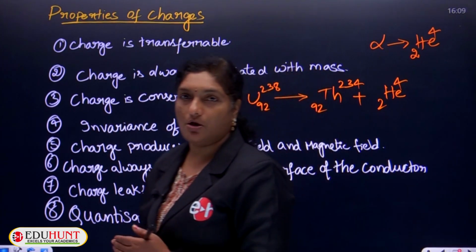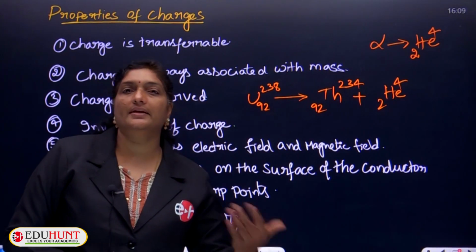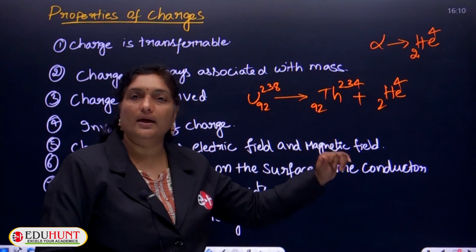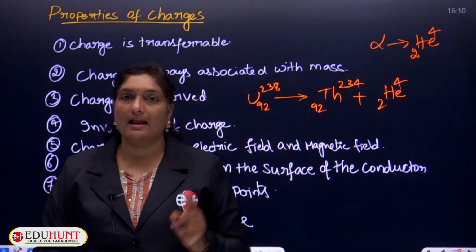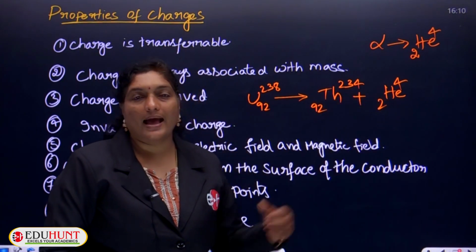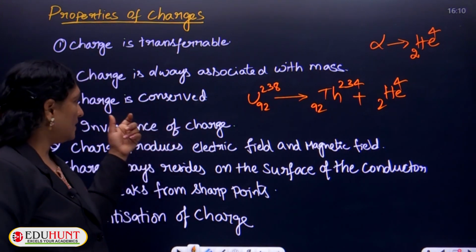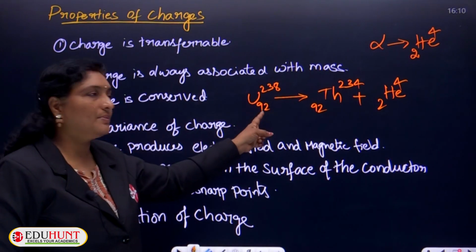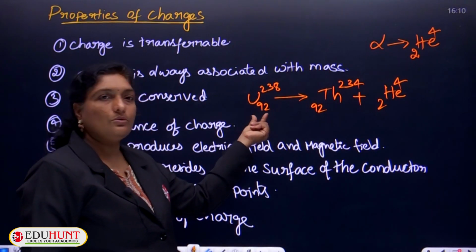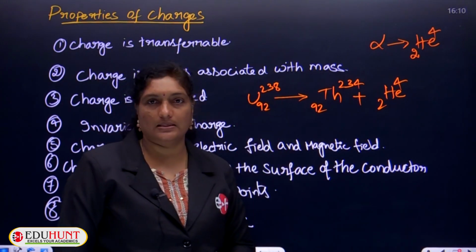During the decay process of the radioactive element like uranium 92-238, it converts into thorium 92-234 by releasing an alpha particle. Alpha particle is nothing but helium-2,4. So, as we have said, the charge is conserved. Charge is neither created nor destroyed. So, what is the atom here? Atomic number here is 92. So, it consists of 92 electrons and 92 protons.